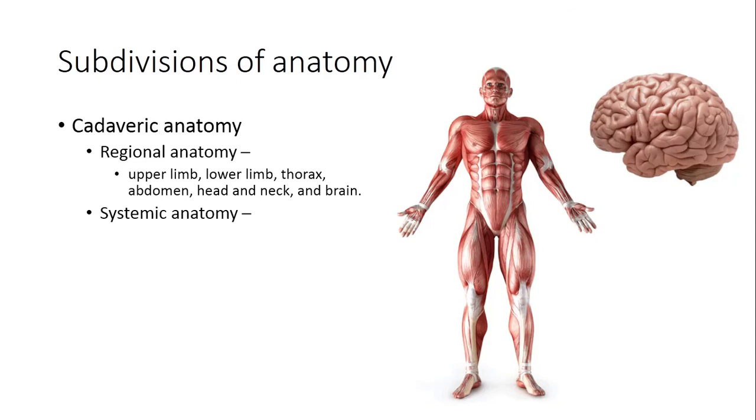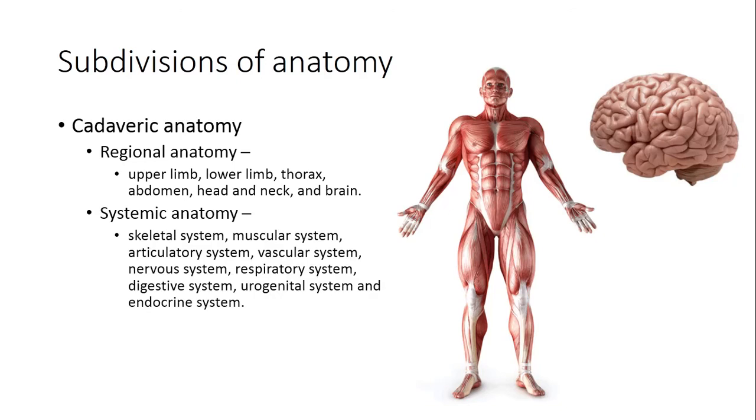Now systemic anatomy, it includes skeletal system, muscular system, articulatory system, vascular system, nervous system, respiratory system, digestive system, urogenital system and endocrine system. So in this study we study the anatomy system wise.